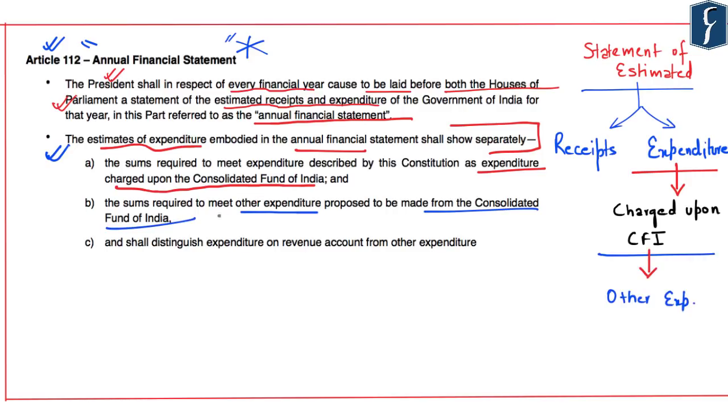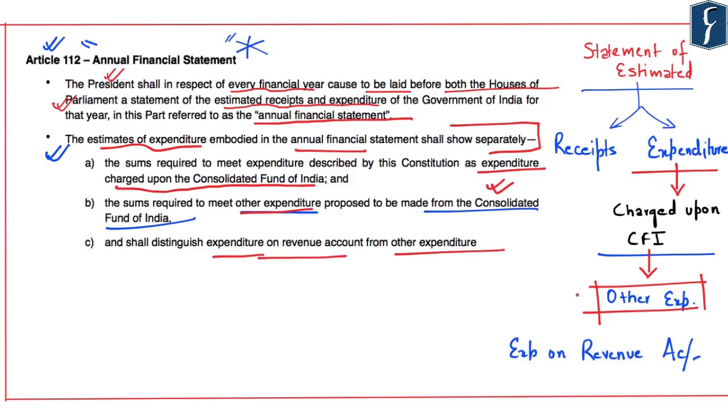shall also be shown separately. And the annual financial statement shall also distinguish expenditure on revenue account from other expenditure. So this is what has been exactly mentioned in Article 112 of the Indian Constitution with respect to the annual financial statement.